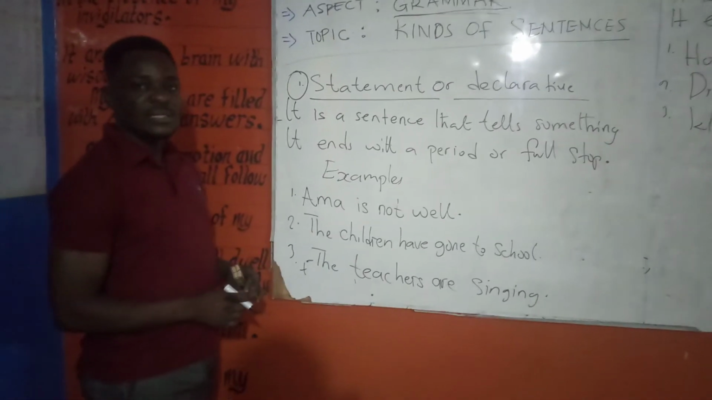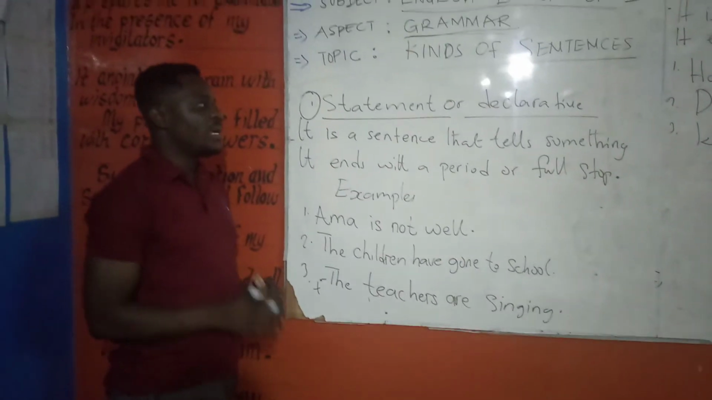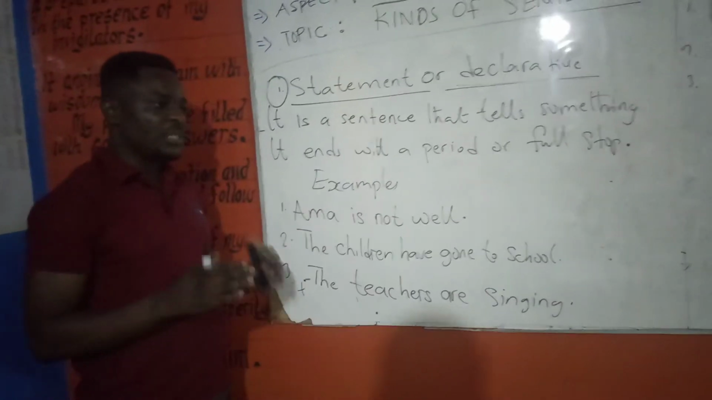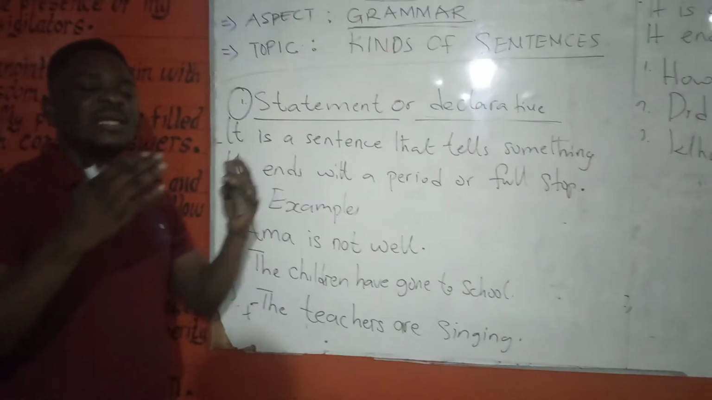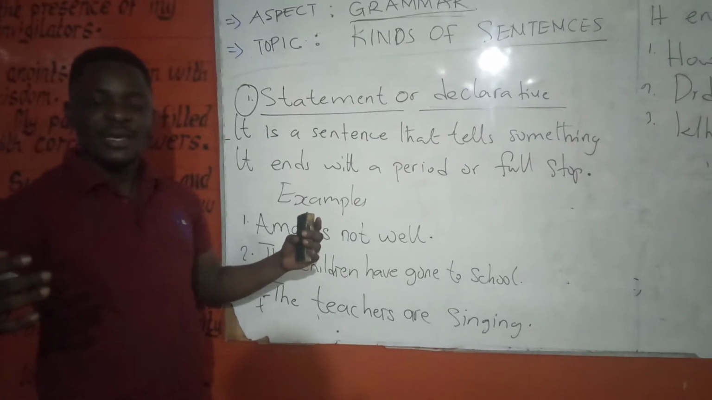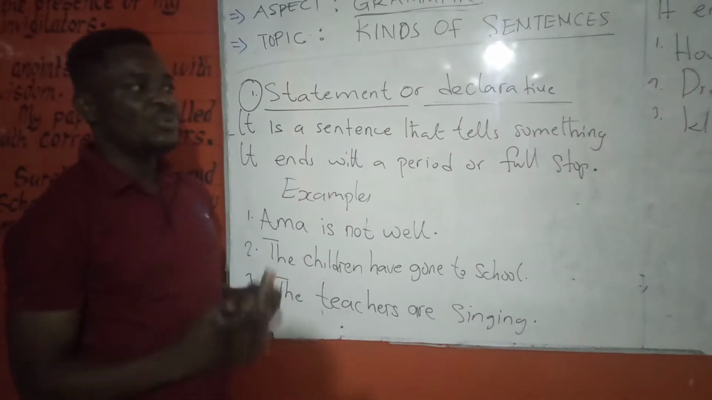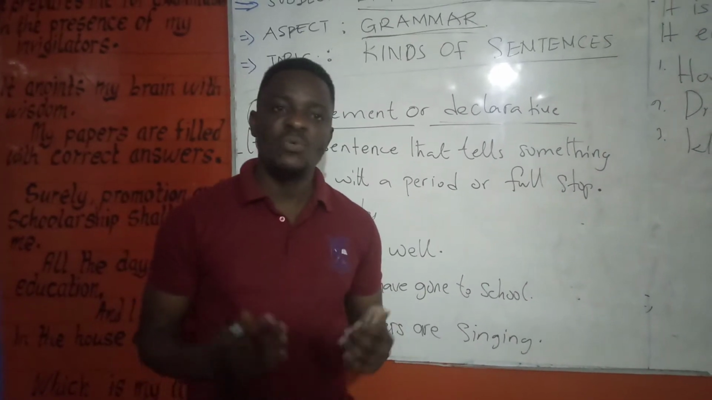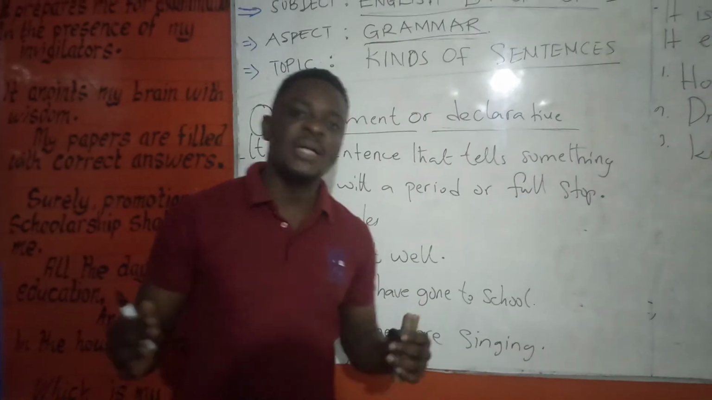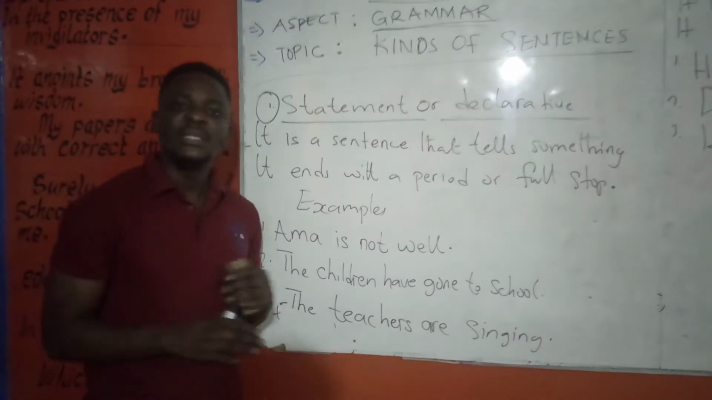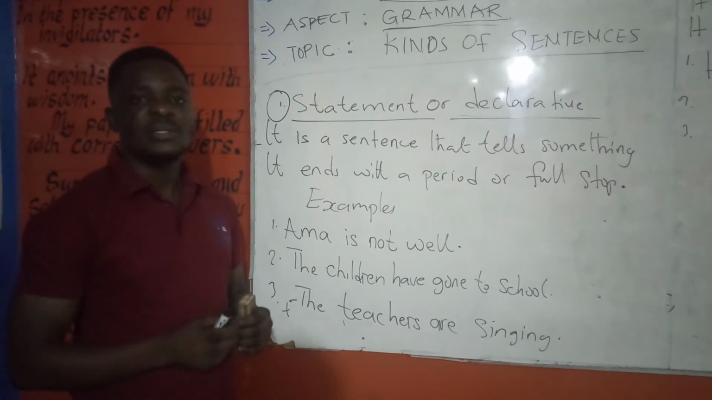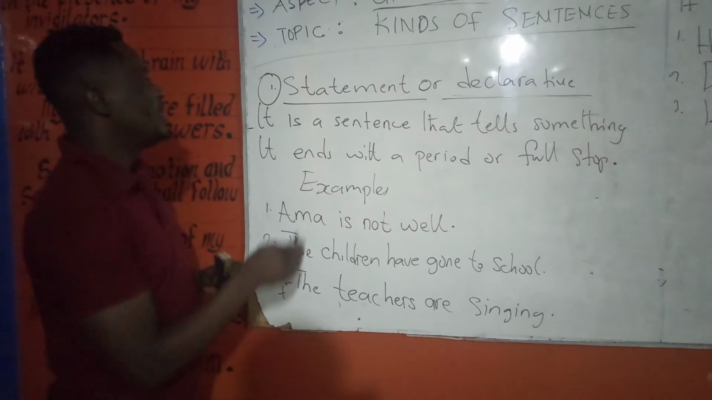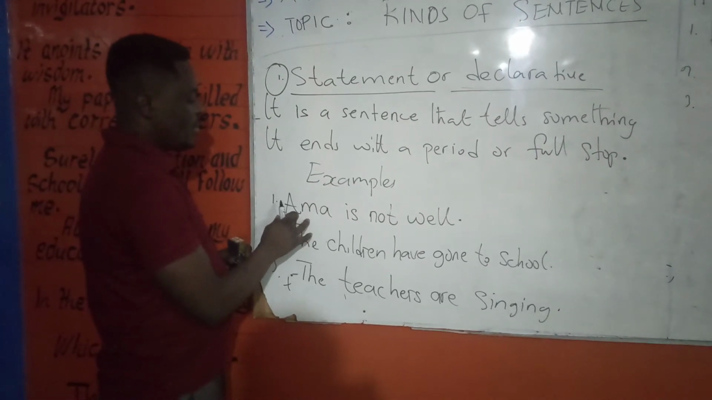So this kind of sentence is a statement, or I make a declaration. So we call that one a declarative sentence. It's like you are declaring something. You are making a statement. Let's say you go to the polls and then the election is done. At the end, the electoral commission will make a statement that party A or B has won the election. That pronouncement, that sentence, can be termed as a statement. Amma is not well.